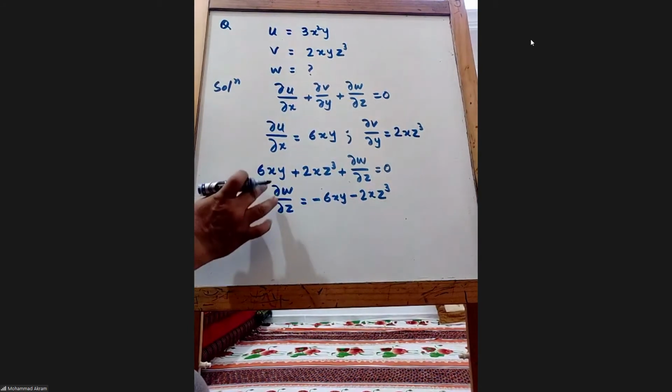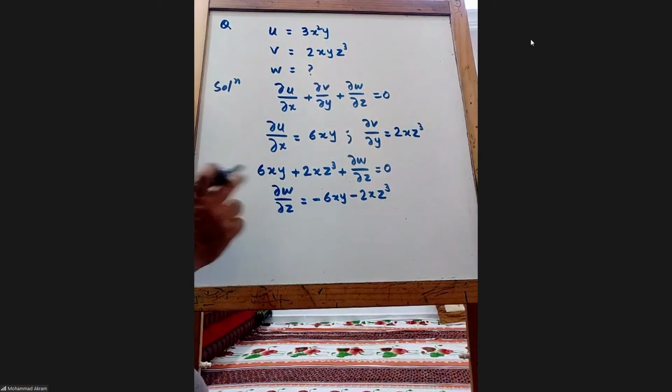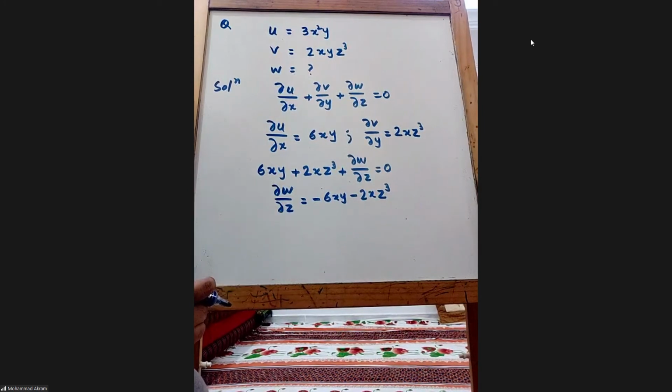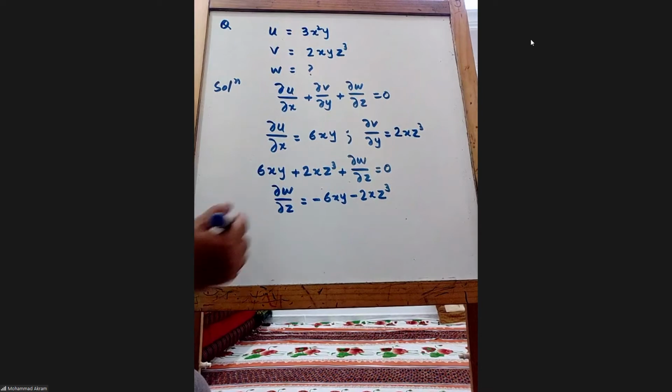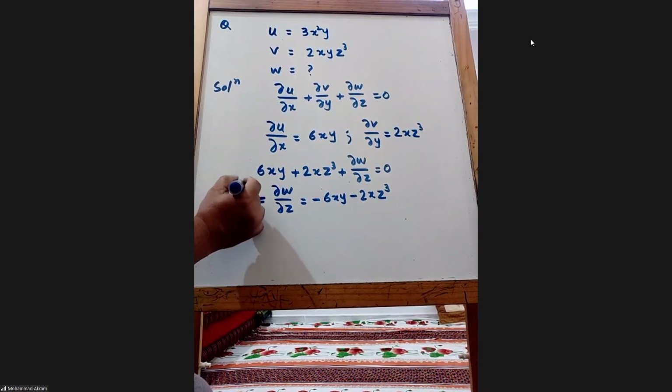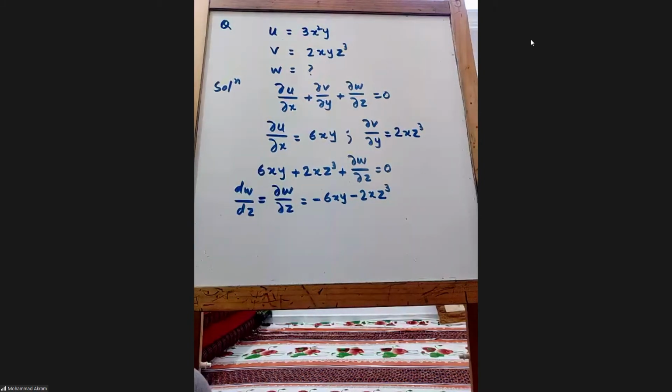Now we have only one derivative, only one variable is being differentiated. So we can write this as dw by dz as well, because we are differentiating with one variable only. So no partial is required. Partial is required when we have more than one variable.